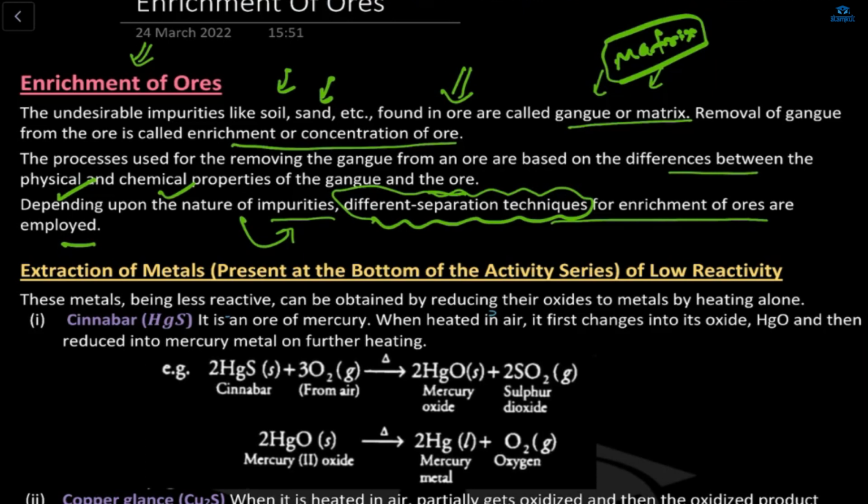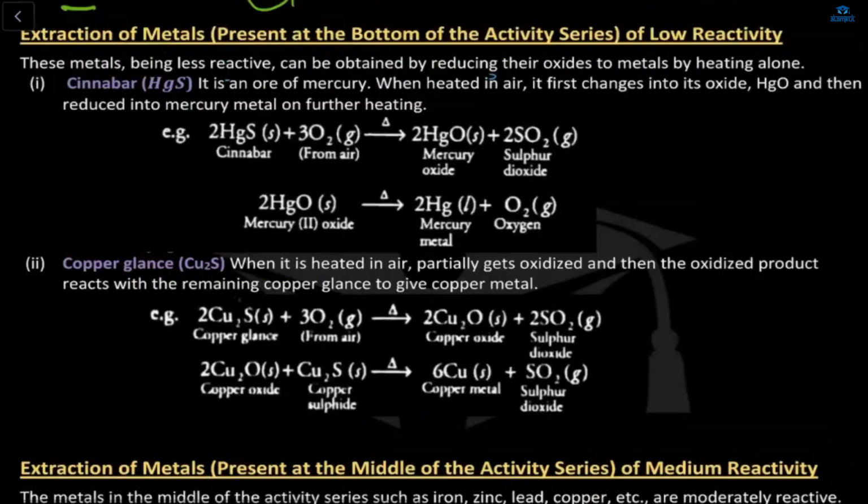So physical property will depend upon the nature of impurities and the chemical properties will depend upon the different separation techniques. Okay? Understood? Now tell me, Ria, what is enrichment? What is the meaning of enrichment of ore? Ma'am, simple. Removing impurities from the ore like soil and sand.